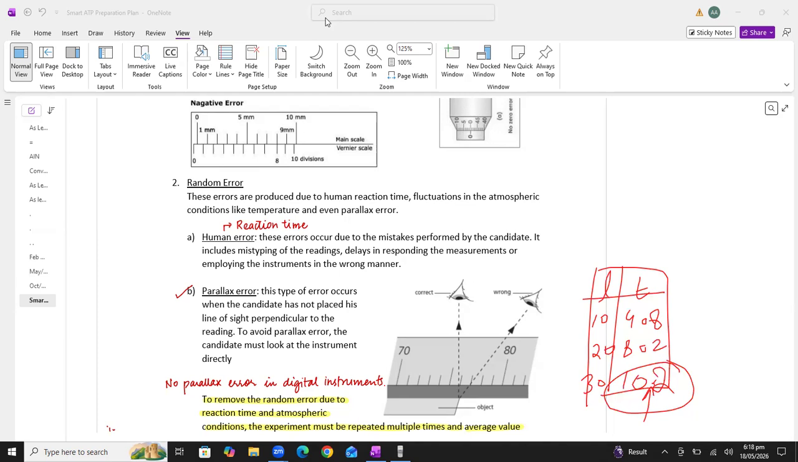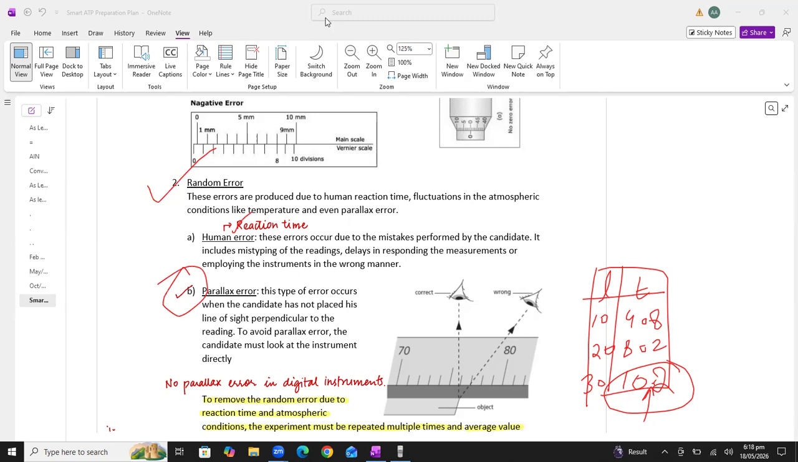So let me tell you, beta, repeating the experiment 3 times is only possible for random error. For example, if I'm measuring the speed of sound in air, when the wind suddenly blows, the speed of sound will change. So we have to repeat the experiment 3 times and take the average, because such experiments involve several types of error. Random error examples I discussed are human reaction time, and the second one, parallax error.